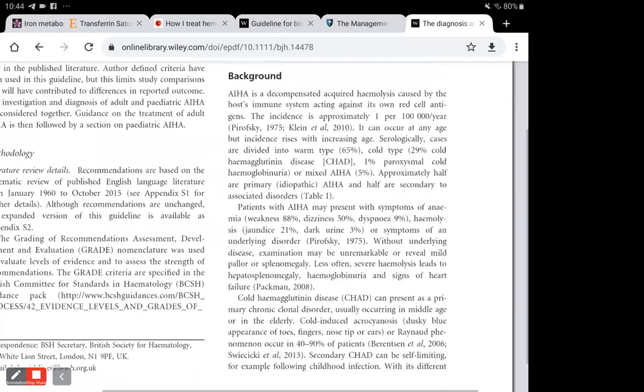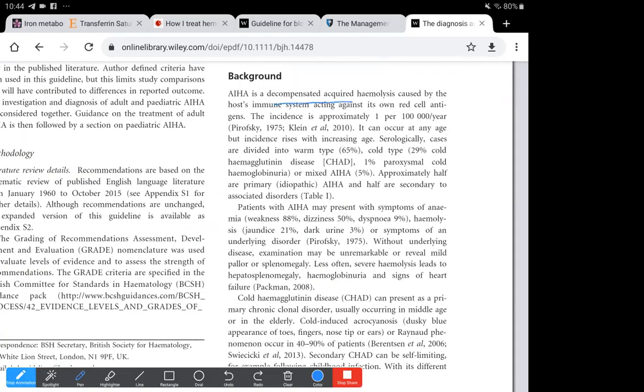So, regarding autoimmune hemolytic anemia, it is a decompensated acquired hemolysis. Since it's autoimmune, it is the host immune system acting against its own red cells. So this is one difference. Immune hemolysis may be autoimmune, alloimmune, or drug induced. We are going to be concerned with autoimmune hemolytic anemia, mostly an acquired hemolysis. But we'll be going into details about all the causes, whether primary idiopathic causes or secondary causes.